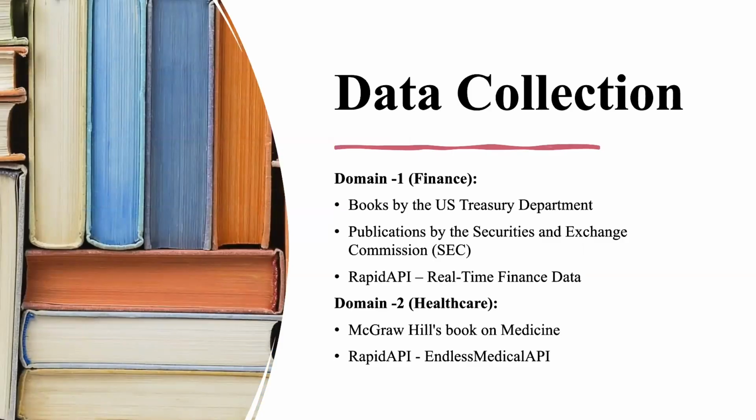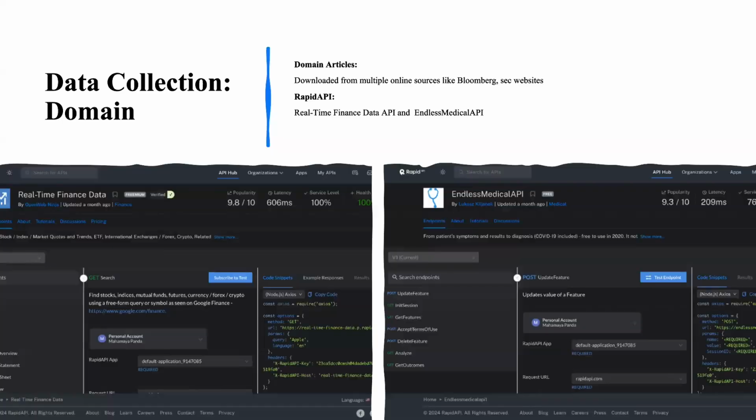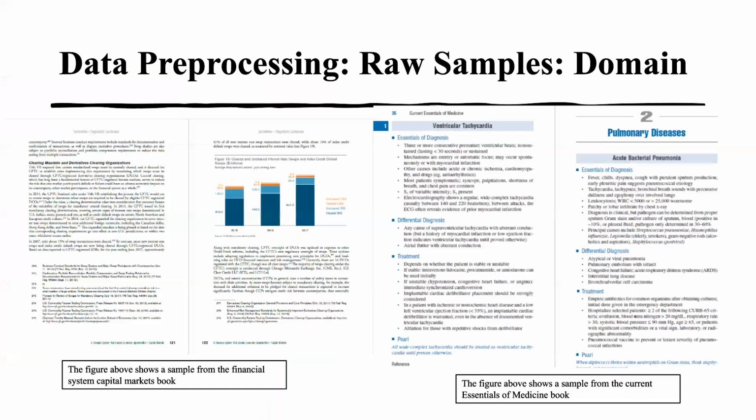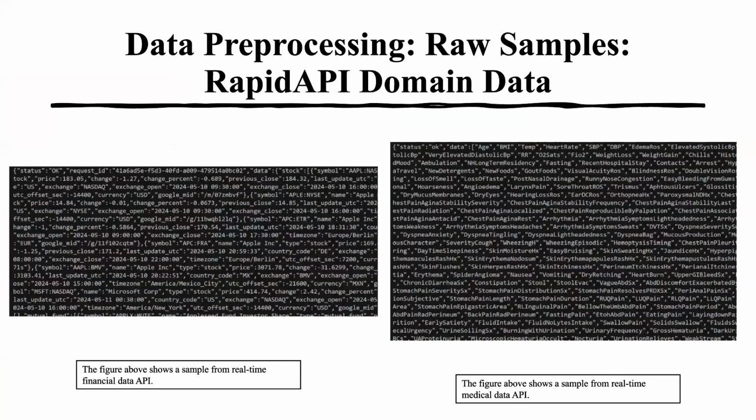For finance, we collected data from books by the US Treasury Department, the Securities and Exchange Commission, and Rapid API. For healthcare, it is from McGraw-Hill's book on medicine and Rapid API as well. This shows the data that is collected from two APIs, that is the real-time finance data and the endless medical API. The above two figures show samples from the financial system book and the Current Essentials of Medicine book.